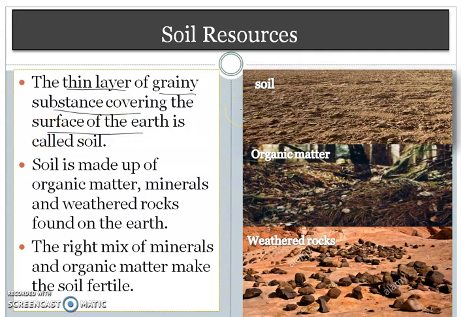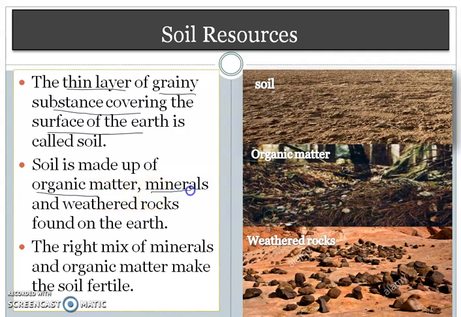What is soil made up of? Soil is made up of organic matter. Where does it come from? Organic matter is added to the soil by plants and animals. Decaying of plants and animals adds organic matter to the soil.